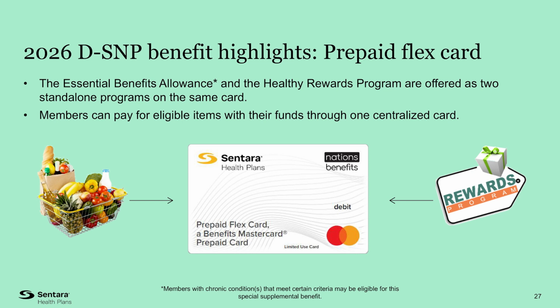You can also order online through the Nation's Benefits member portal or by phone. Home delivery through Nation's Benefits has no additional cost. Once a member qualifies for the grocery allowance, a card will be delivered to their address within 14 business days.